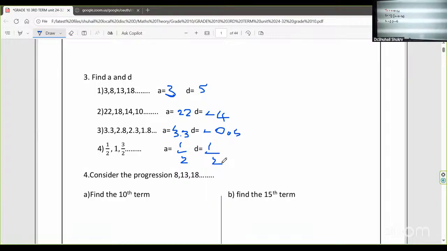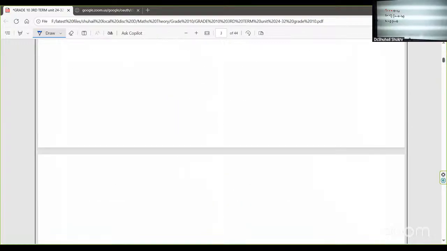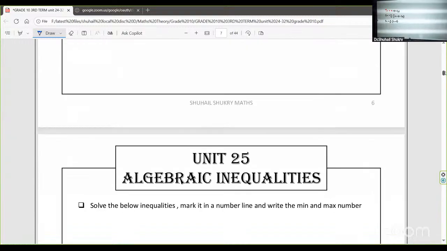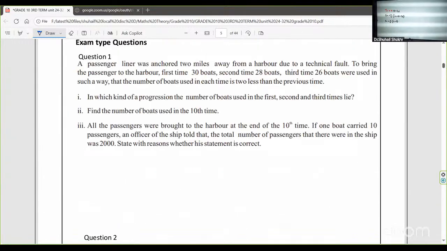There are so many basic questions to do, but I would like to take you directly to a main question, the way they ask in the exam. Come to page number 5, everyone. On page 5 you can see the first question. Online students, if you don't have the tute, you can take a screenshot of this question. Can you see this?